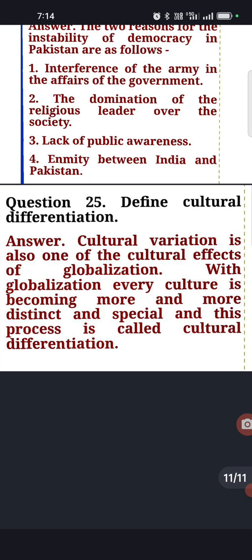You know that with globalization, we can experience a lot of cultural differences. And with this globalization, every culture is becoming more and more distinct and special. This process of differentiation among the various cultures has increased, and it is called cultural differentiation in globalization.